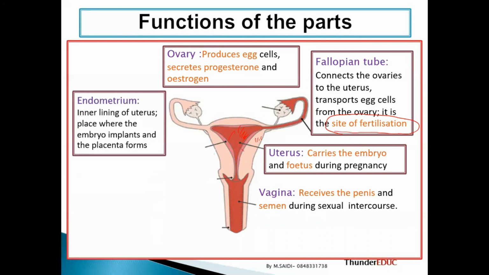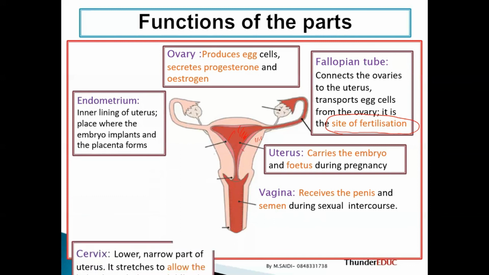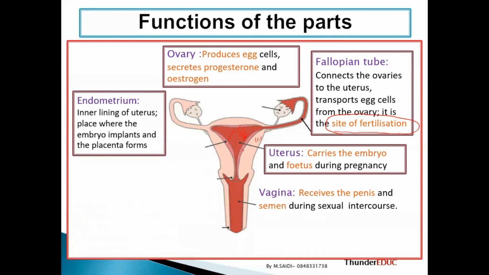All right, endometrium. The endometrium is very important. Basically, the embryo is supposed to go and attach itself there. Endometrium is the inner lining of the uterus. That's why I said that the uterus is divided into 3: the uterine cavity, endometrium, and the uterine wall.